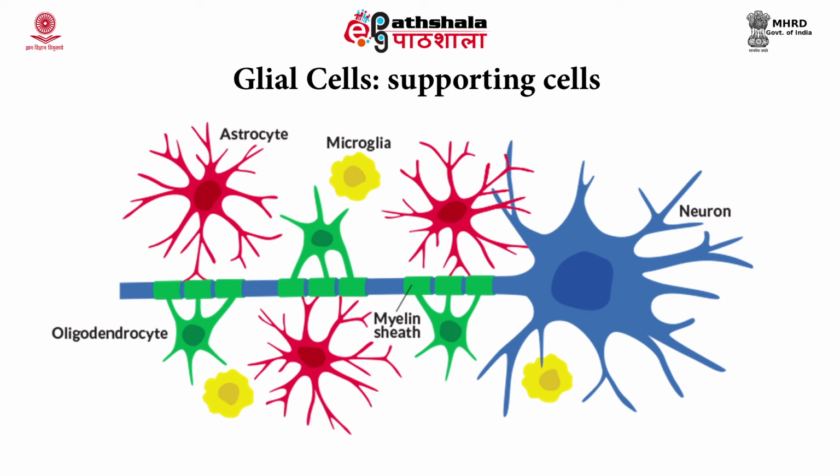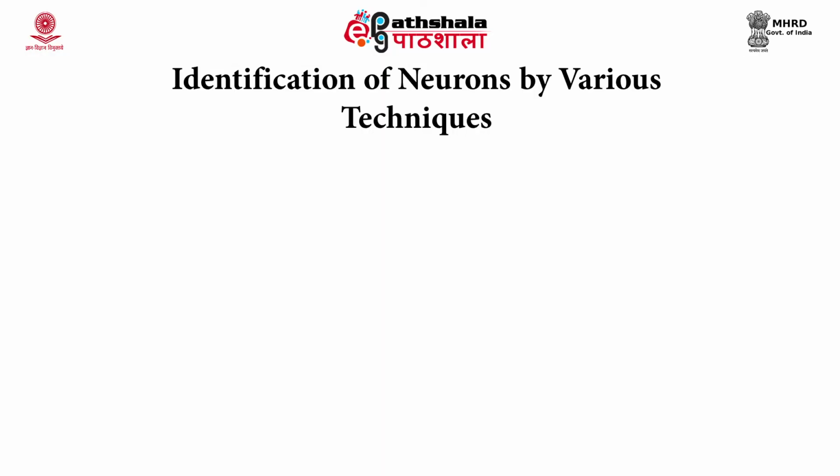Then we have the satellite cells and the Schwann cells in the PNS, where the Schwann cells provide the myelin sheath to the peripheral nervous system cells, whereas the satellite cells participate in covering the neuronal cells. So, what has been seen is that there are different kinds of cells, and there are a number of techniques which can be used to study these neurons.